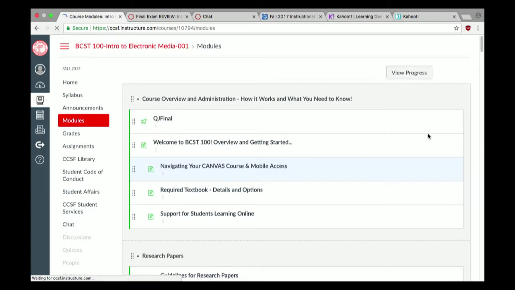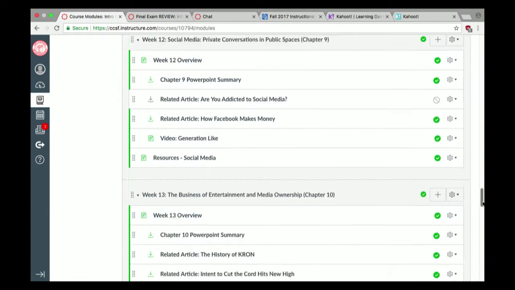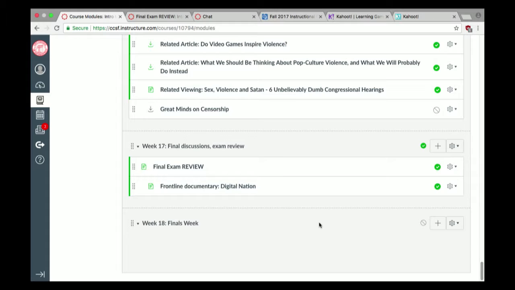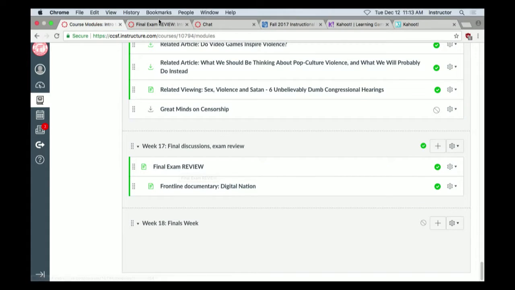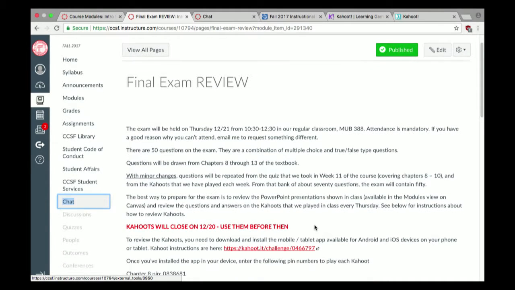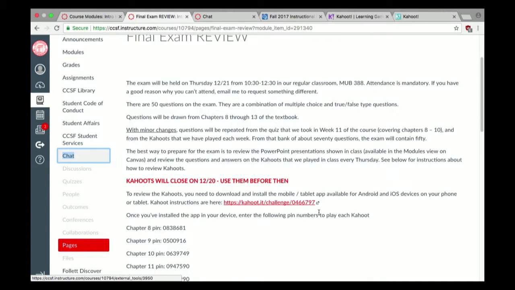If I go on modules and then down here, I'm looking at the final exam review link. When I click on it, I come to this page. So it says the exam will be held on Thursday, December 21st from 10:30 to 12:30 right here. Attendance is mandatory. If you have a good reason why you can't attend, then email me and we'll see what we can do. There are 50 questions on the exam, a combination of multiple choice and true false.